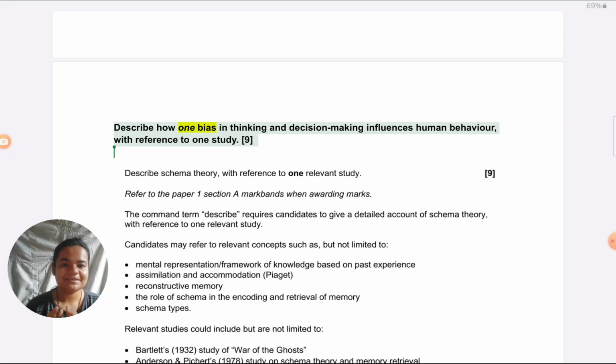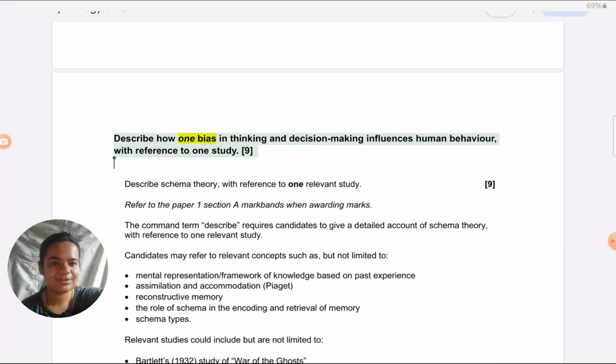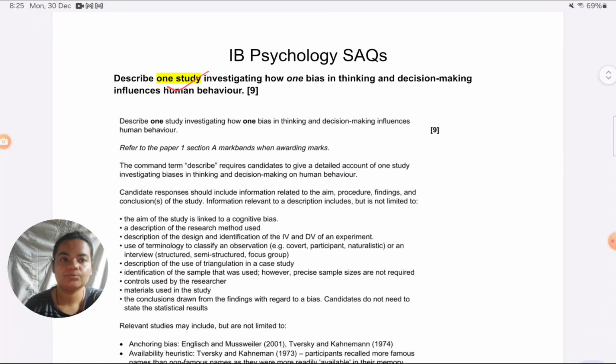So, what I have seen is across schools, at least with schools I have come across, this approach is taken, that for a given topic, say biases in thinking and decision making, one standard SAQ is prepared, and students are told that regardless of which question comes, no matter what the command term is, no matter you're being asked to describe a study or a concept, you have to write that same SAQ which you've prepared, which is not the right approach, which I'm going to show to you today. And I'm going to tell you why that's not the right approach.